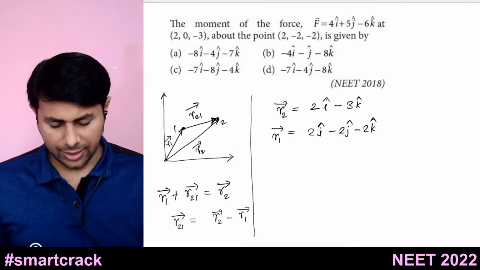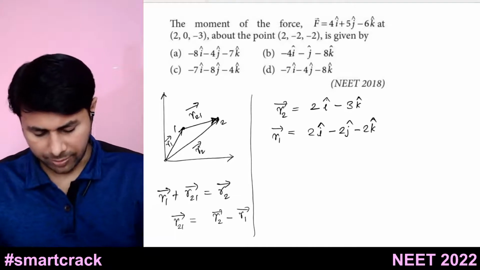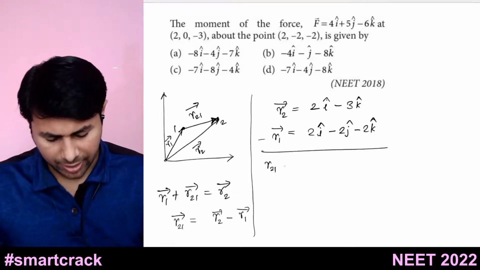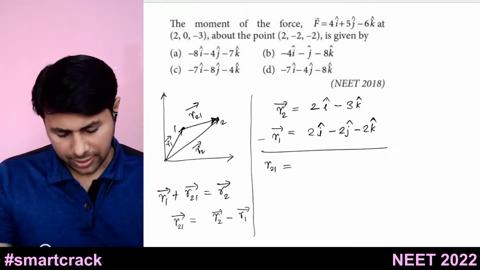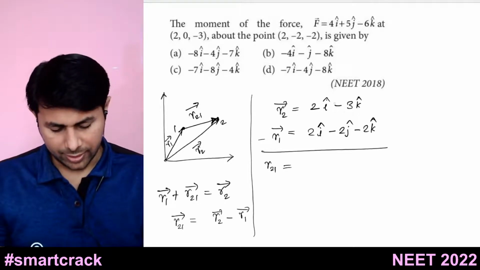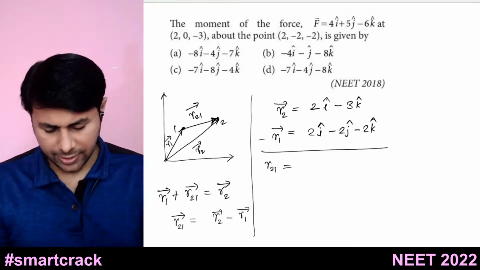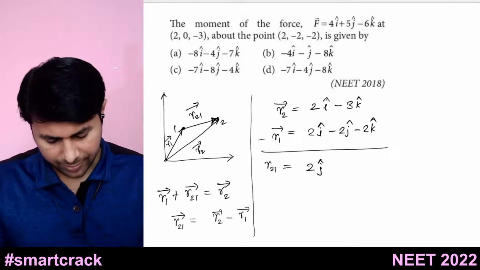So what will be R21 bar? It is R2 bar minus R1 bar. So let's do the subtraction. So it is 2 minus 2, so this will be 0. Then there is no j over here, no y component. So 0 minus minus 2. Minus minus is plus, so it is 2 j cap.